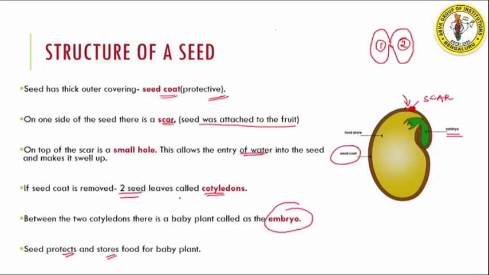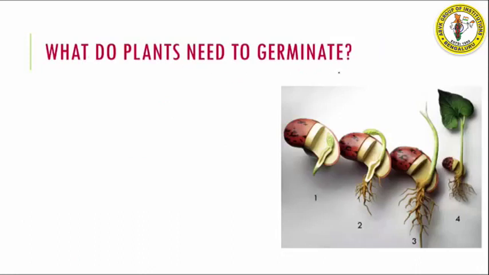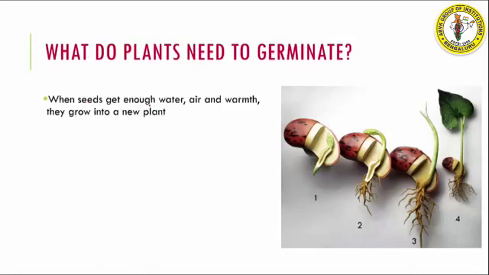Now let us see what is germination, or how seeds will germinate to give rise to a plant. Now we saw that the baby plant is present inside. How will this baby plant grow? We will see now. When you talk about germination, when seeds get enough water, air and warmth, they will grow into a new plant. Even if one of these is missing, they will not germinate.